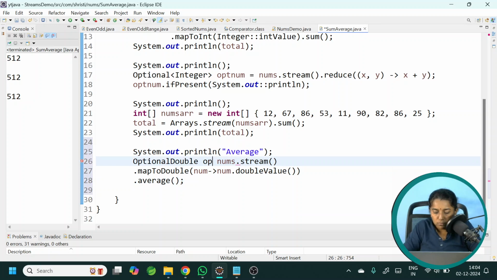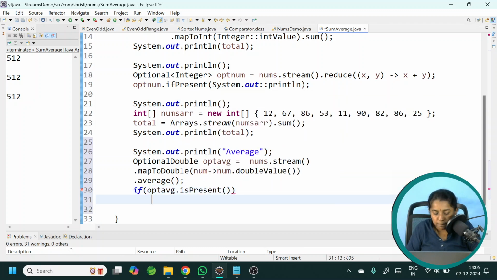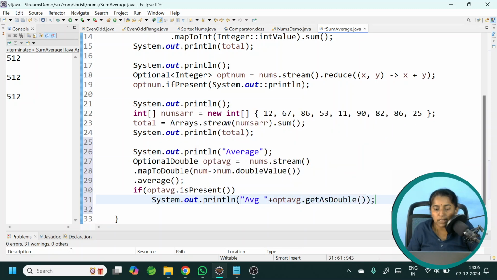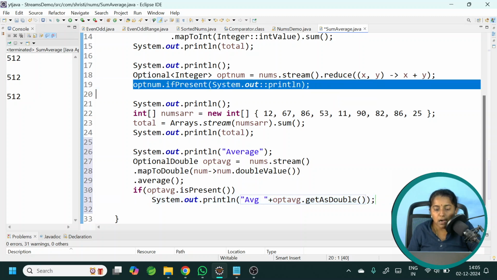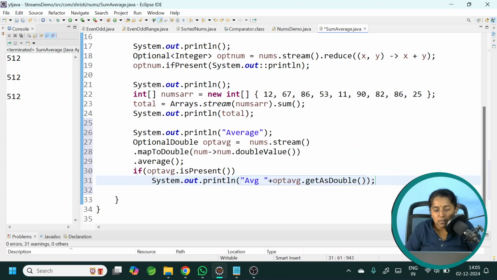Okay, let me give optAverage. This time we will use a different method. If optAverage.isPresent, then sysout average plus, use the method optAverage.getAsDouble. Either you can use this or you can use this particular logic to return the value. I have imported OptionalDouble also. So this we have done for list of integers.